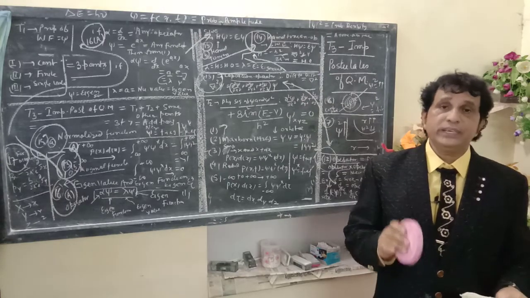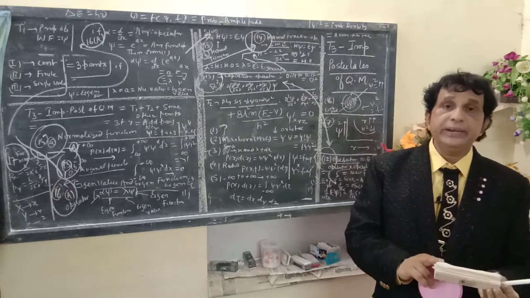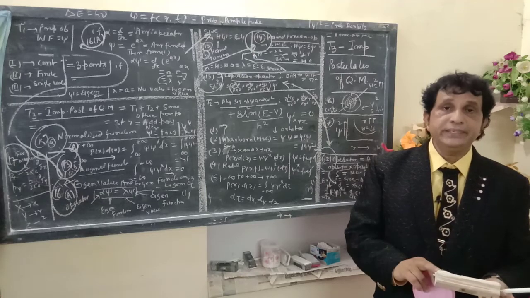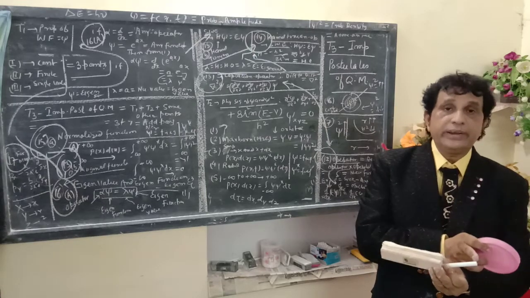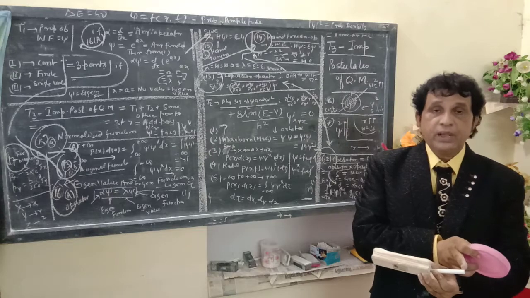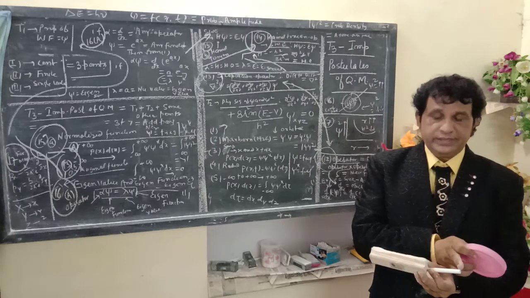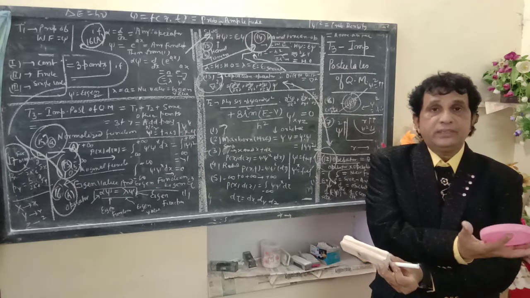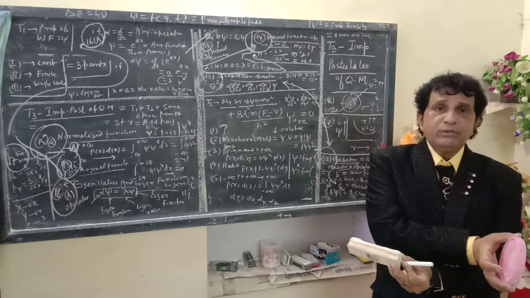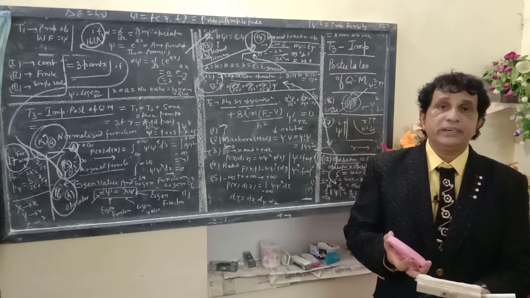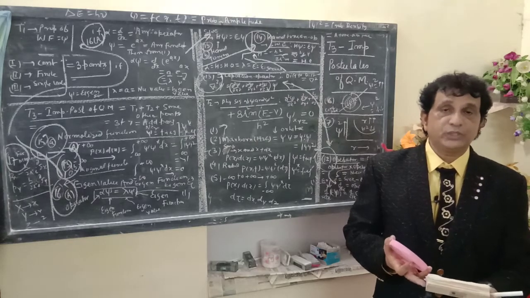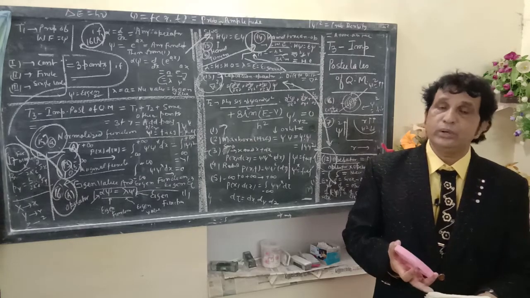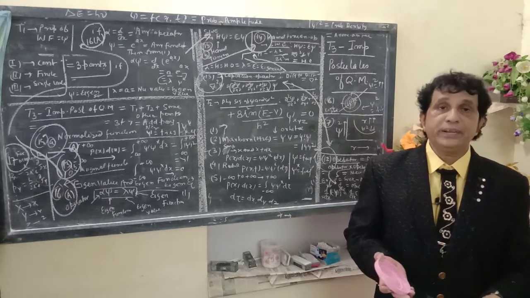Once again I repeat, when any selected device, any changing device, is applied on a first function, after the operation it changes this function to another function. So this selected device, this chosen device or changing device, will be known as an operator here.